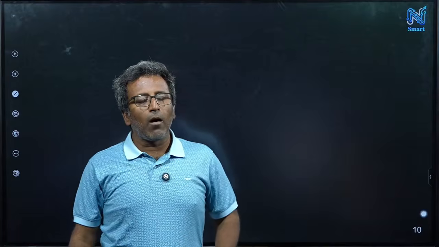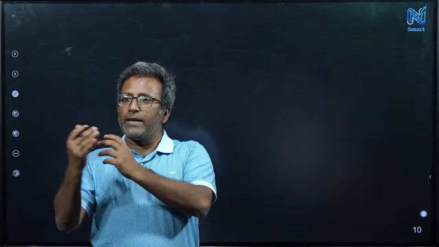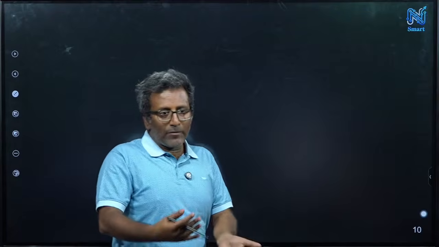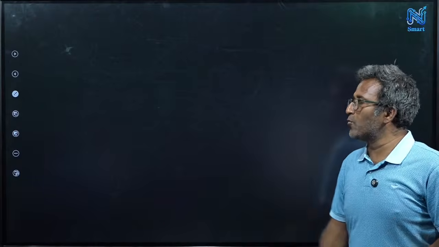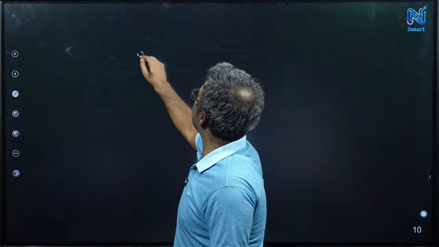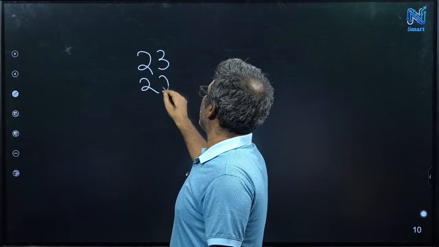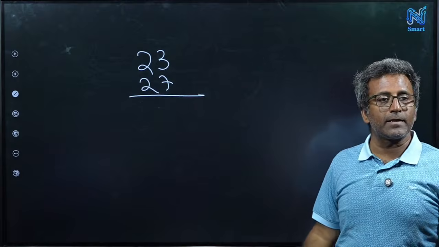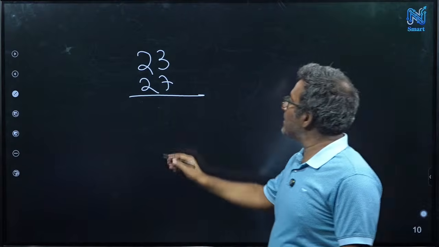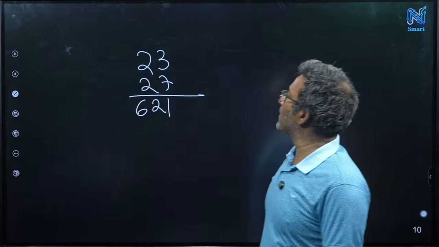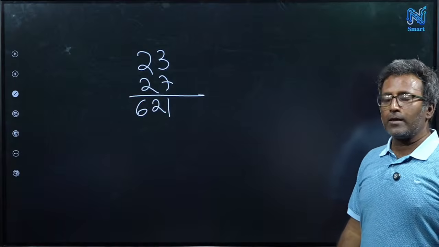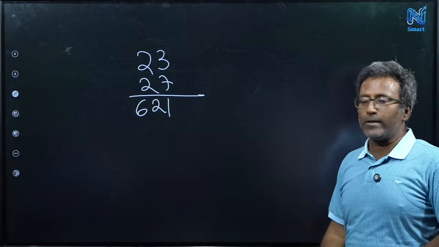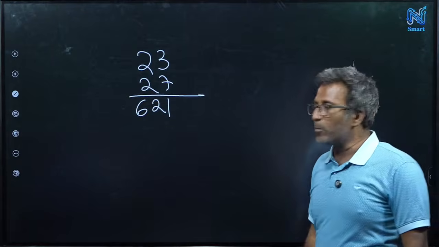There is a normal standard method to multiply two numbers or find a square root or find a cube root, but there is a faster way to do that, with some information, or if you know something is true for this number. For example, I want to multiply, say, 23 times 27. I can quickly multiply without doing the normal multiplication. What will be the answer? The answer will be 621. You can open your calculator or mobile and check whether this is right or wrong.